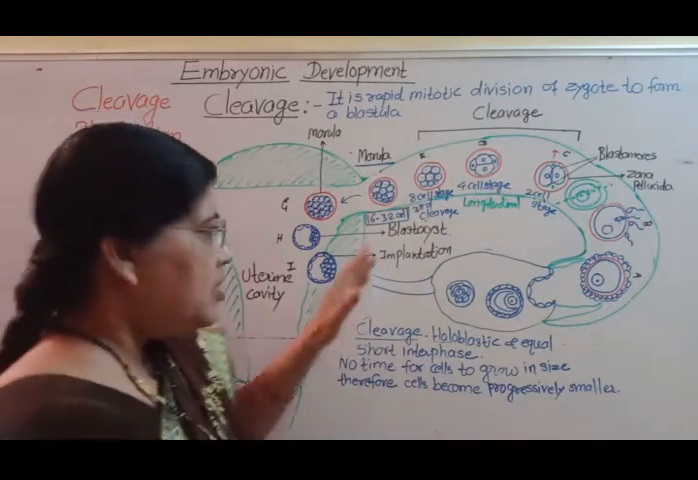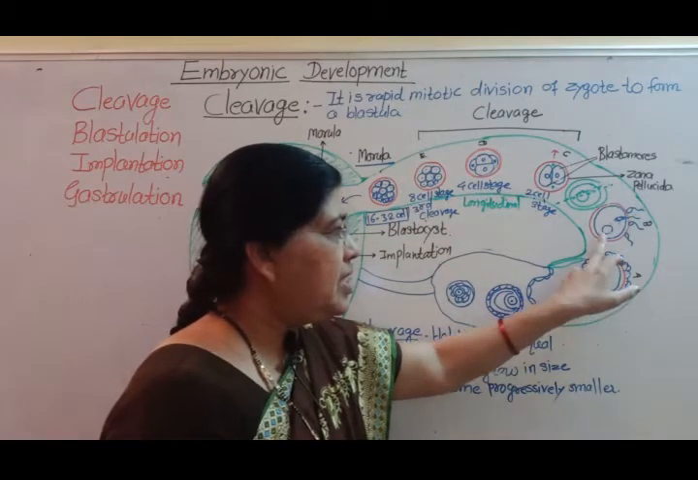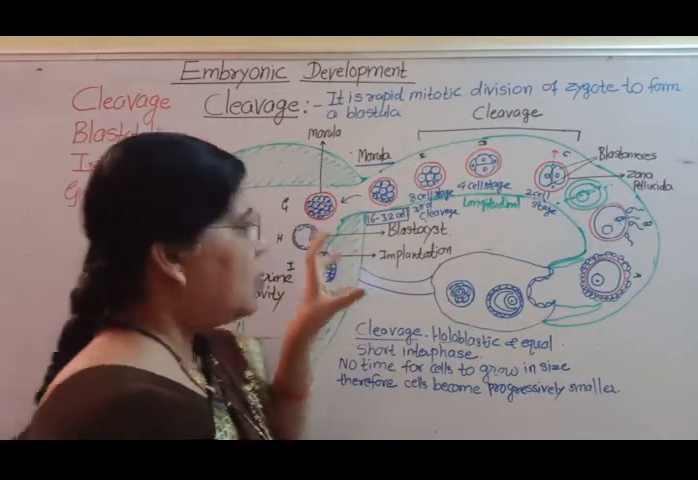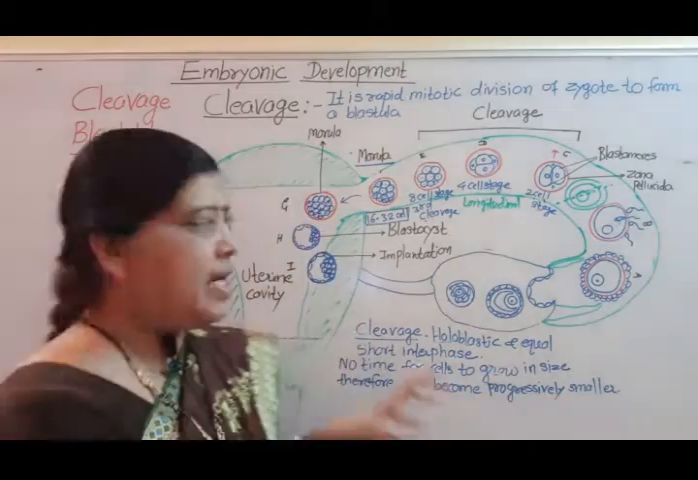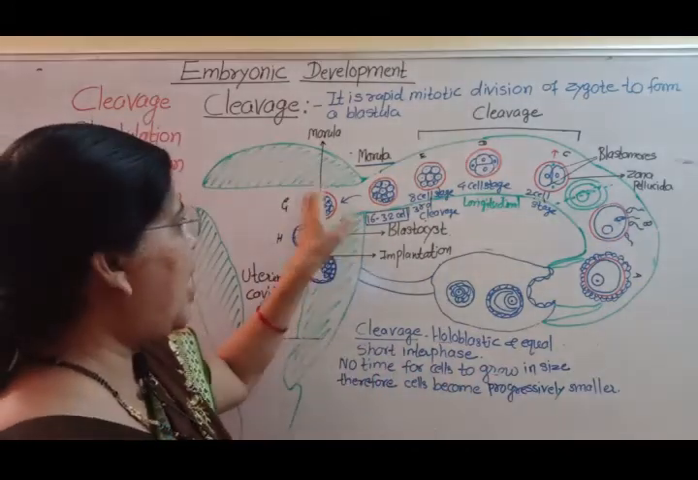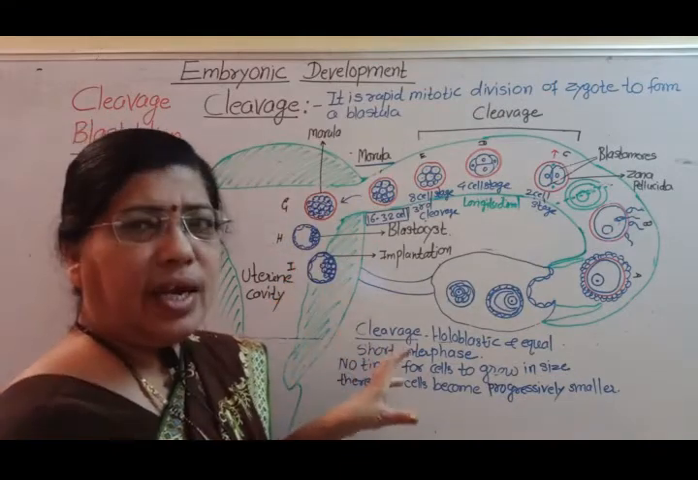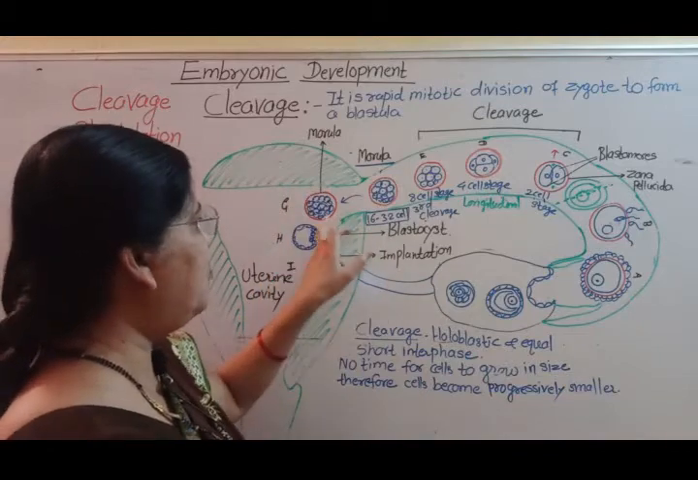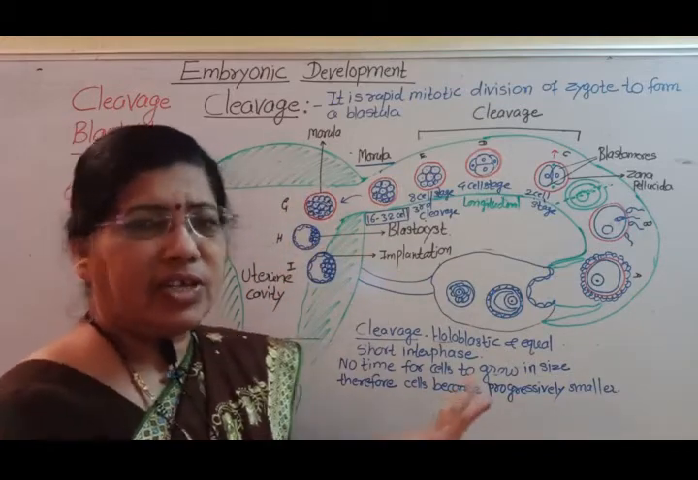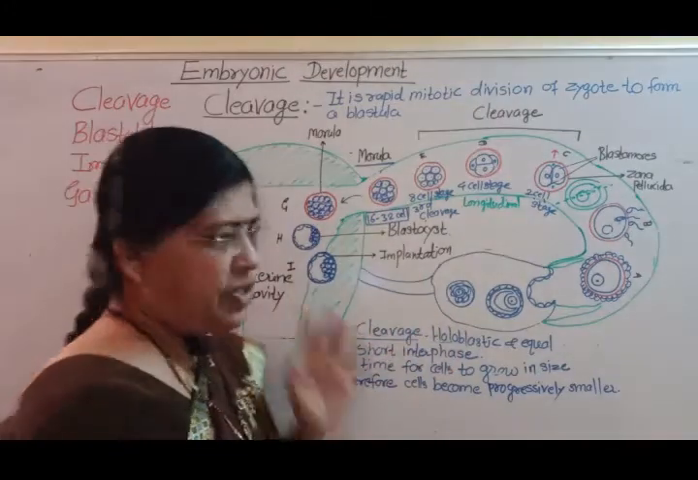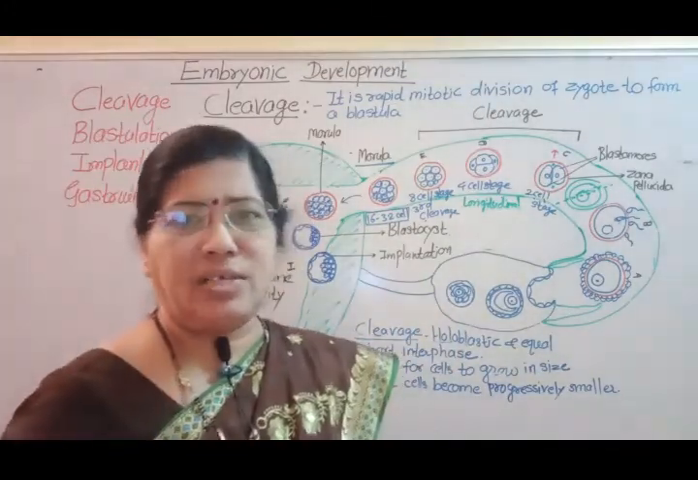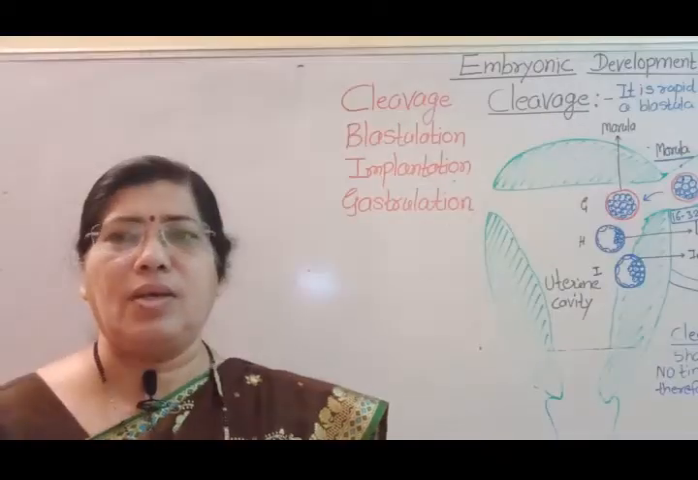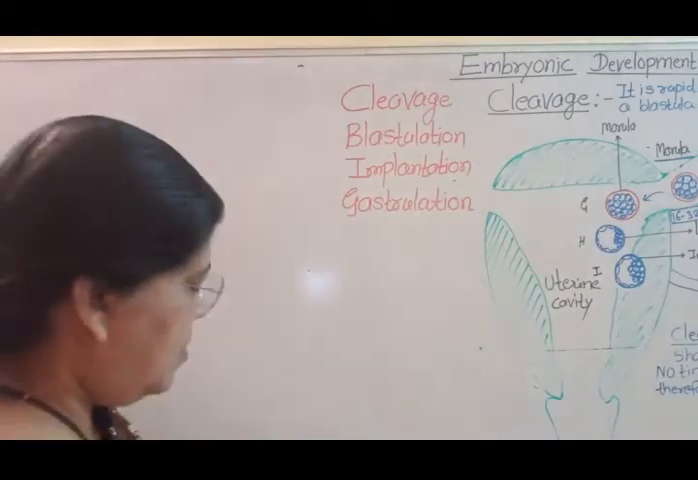So this single cell zygote converts into a multicellular compact ball of cells, that is morula. And now the morula, at the end of the fourth day of fertilization, is in the uterine cavity. So the next step is blastulation, that is the formation of blastocyst from the morula. So we start blastulation.